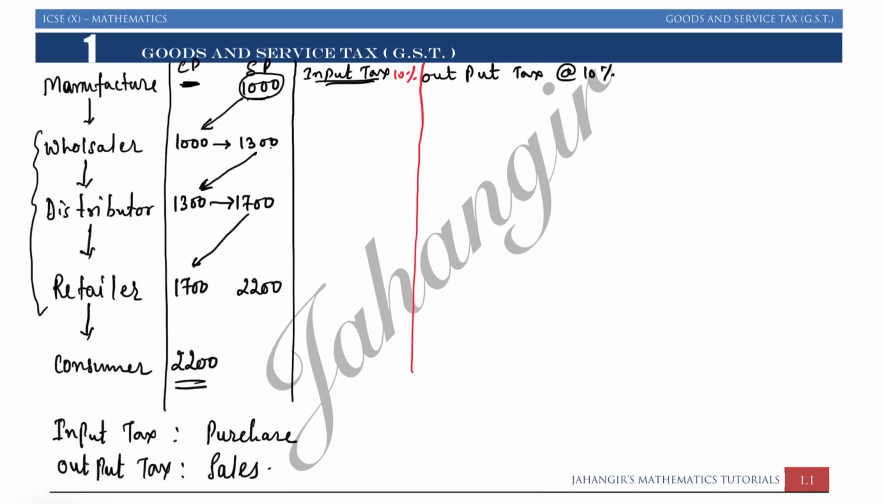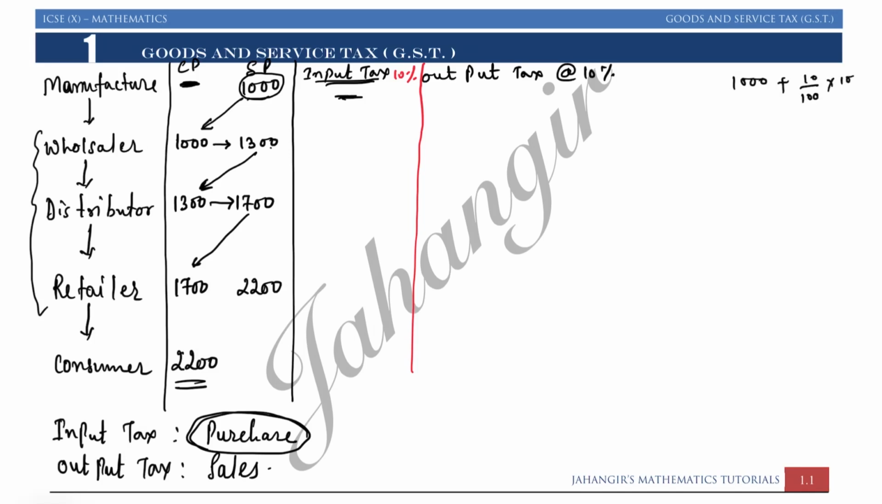Now, manufacturer never buys, so manufacturer will not pay tax. So manufacturer's input tax while buying, since manufacturer's buying price is not there, input tax will not be there. Now let us say manufacturer had sold an article for rupees 1000 to the wholesaler. So manufacturer is getting 1000 rupees plus 10% of 1000.